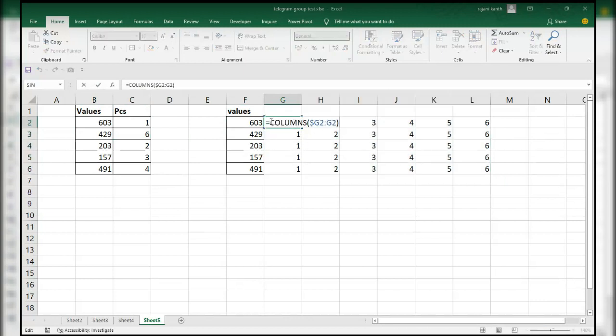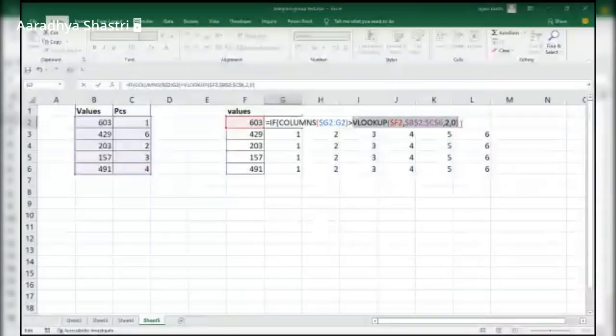What I'll do now, it is greater than VLOOKUP. VLOOKUP this, after locking this column but not the row, comma, select the whole range F4, comma, 2, comma, 0. So what will be the true? If it is greater than the VLOOKUP value, what will the VLOOKUP show us? It gives us the value F9.